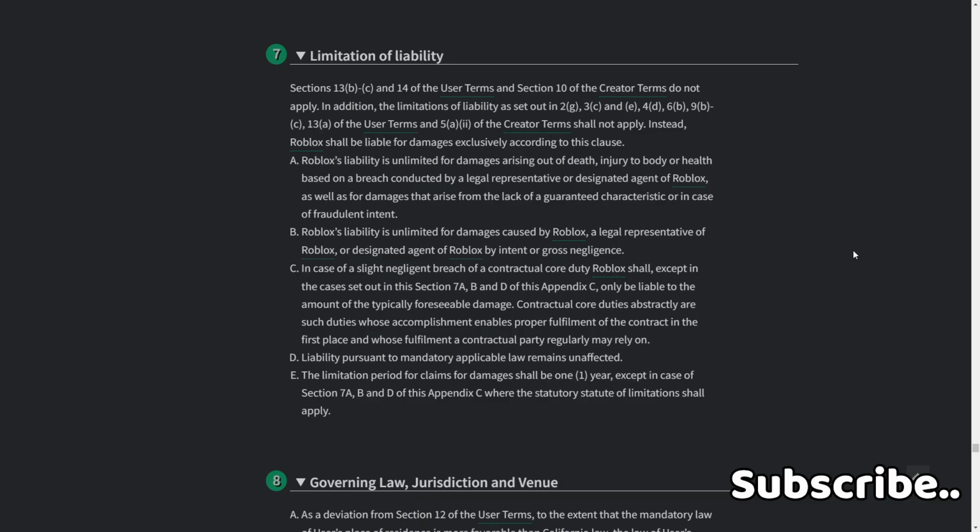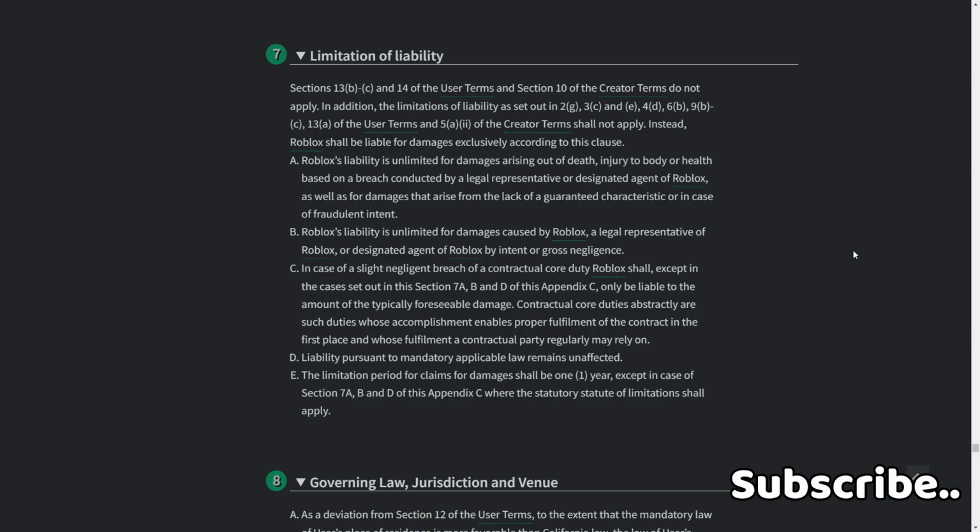B. Roblox's liability is unlimited for damages caused by Roblox, a legal representative of Roblox, or designated agent of Roblox by intent or gross negligence. C. In case of a slightly negligent breach of a contractual core duty, Roblox shall, except in the cases set out in Section 7A, B, and D of this Appendix C, be liable to the amount of the typically foreseeable damage.